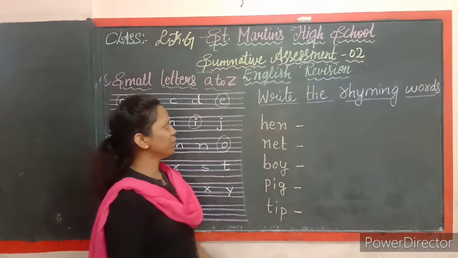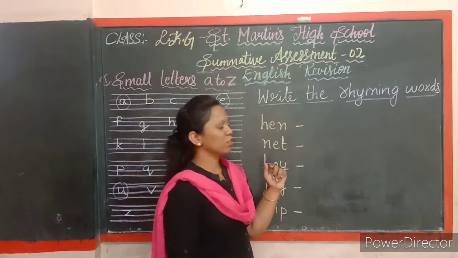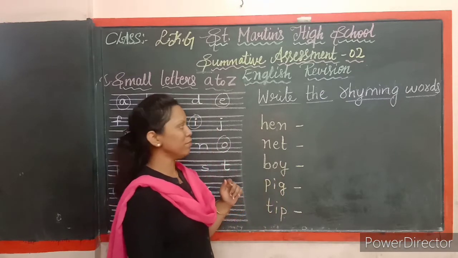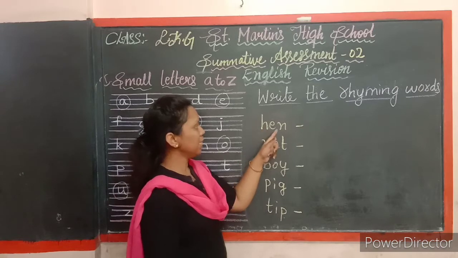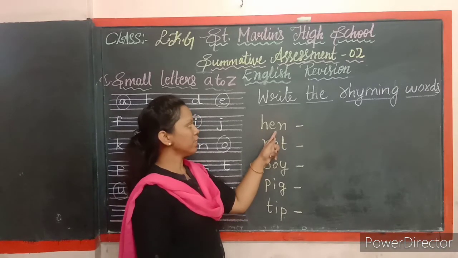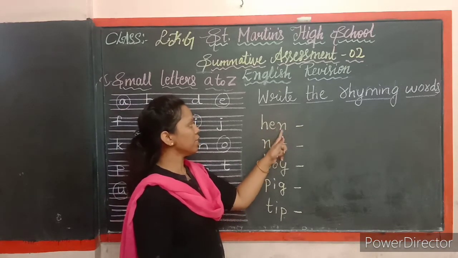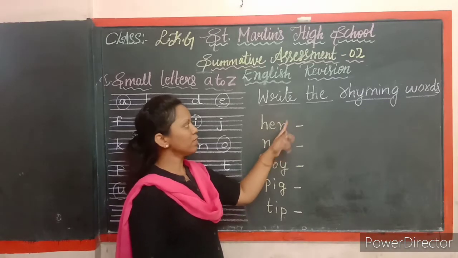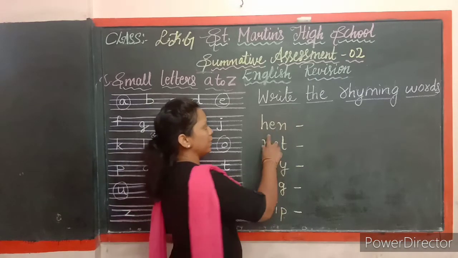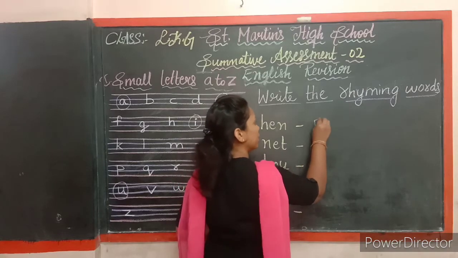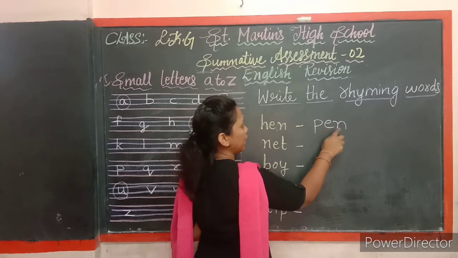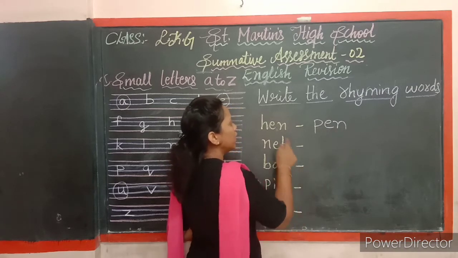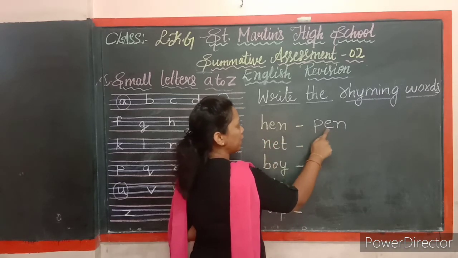And next I am going to teach you to write the rhyming words. Already I have taught you the rhyming words in the previous class. So here I have given word H-E-N, hen. So two words ending with the same sound are known as rhyming words. So hen, you have to write pen. Rhyming word you have to write, hen, pen, P-E-N, pen. Come on, tell me, children. H-E-N, hen, P-E-N, pen. Hen, pen.